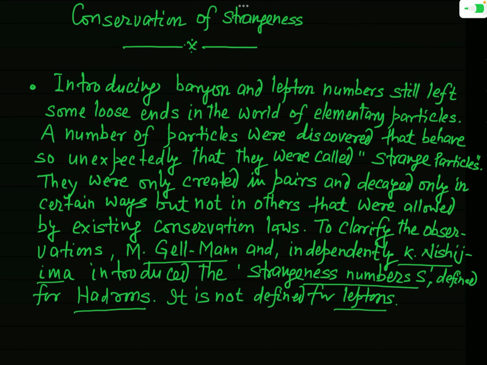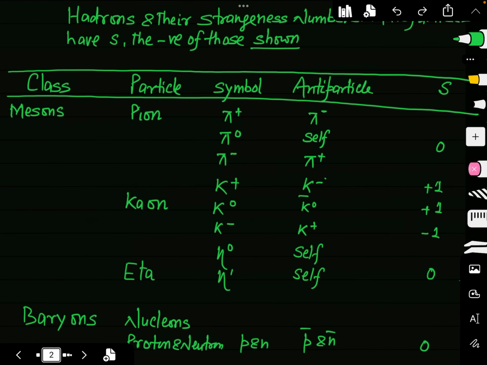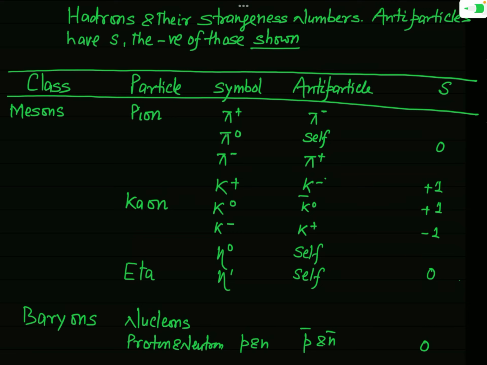In fact, in a tabular form I have mentioned the strangeness number for different hadrons here, and I hope you will remember these values, because when you remember these values for different hadrons, you will be able to answer all those questions in which these strange particles are involved in any reaction. When a question is asked whether the process will be possible or not, or the process is allowed or not, you can decide on the basis of the strangeness quantum number.